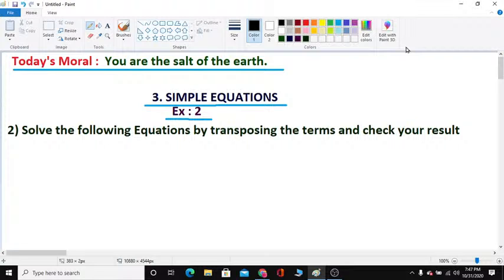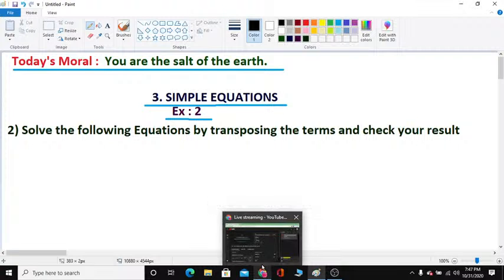You know about salt, children? Salt will give the taste to the food. If there is no salt, no taste. We won't eat that food. So our life is also very valuable on the earth, children. Only one life is given by God. It should be like salt.